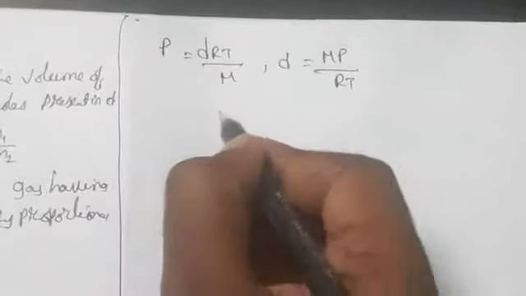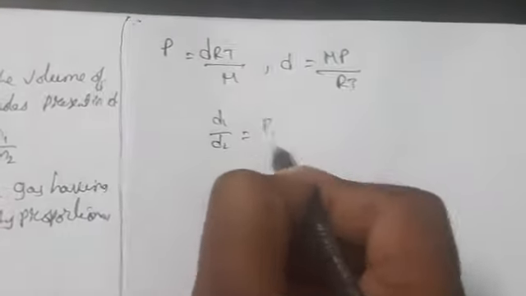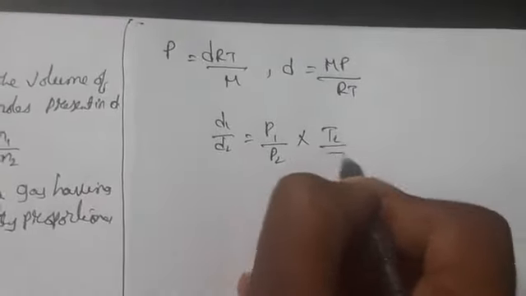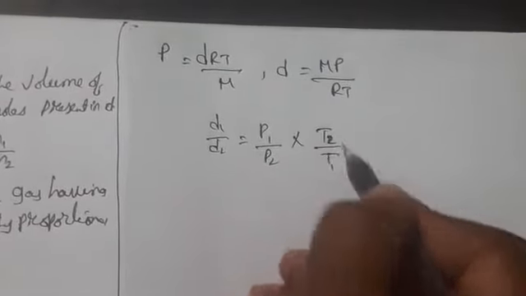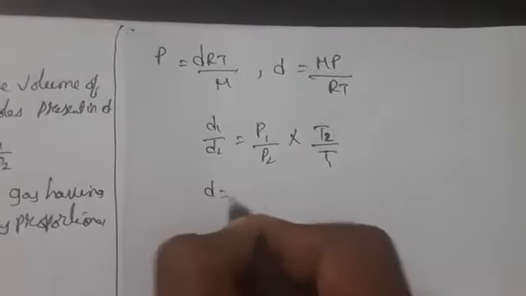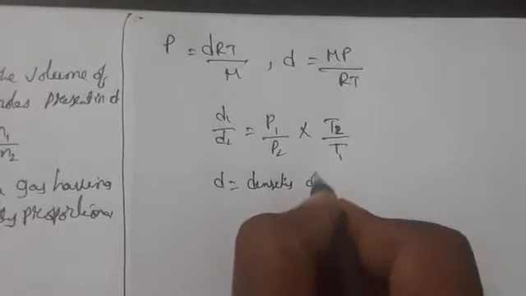So when you take d1 by d2, it is P1 by P2 into T2 by T1, where d is the density of the gas.